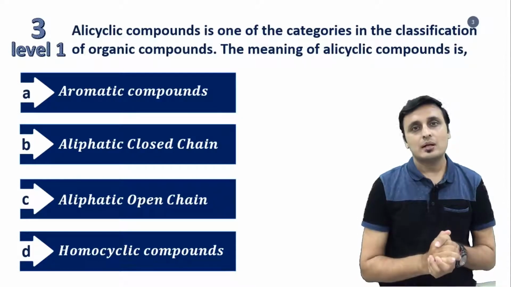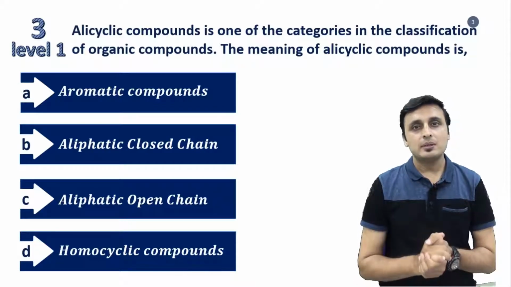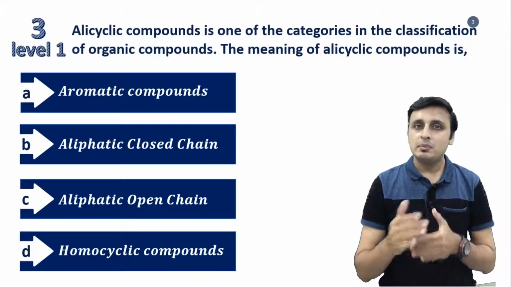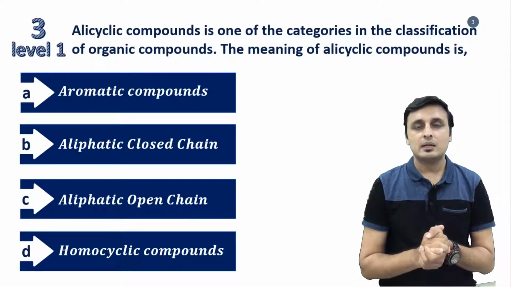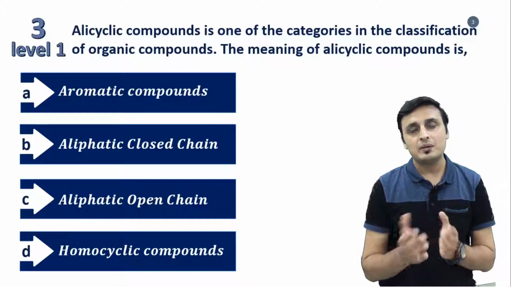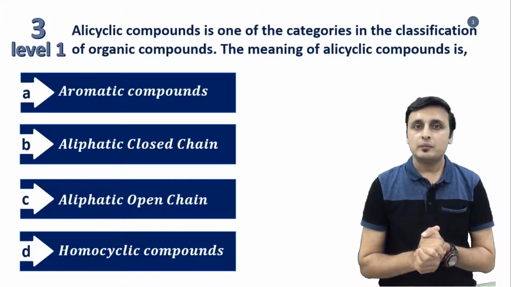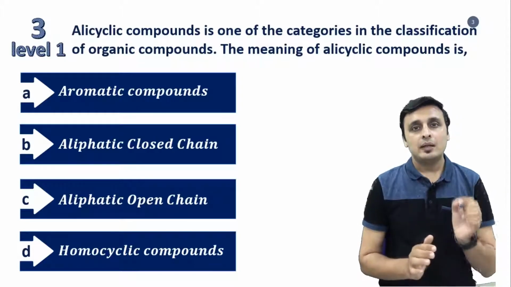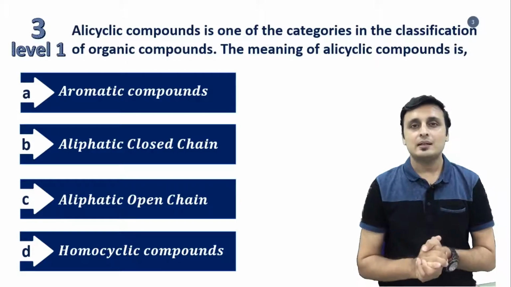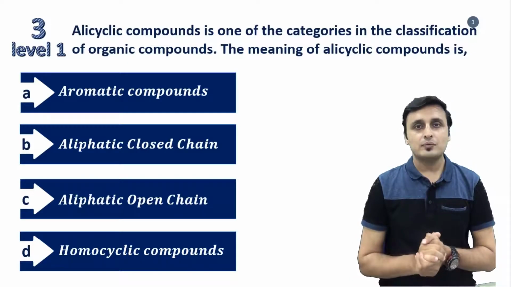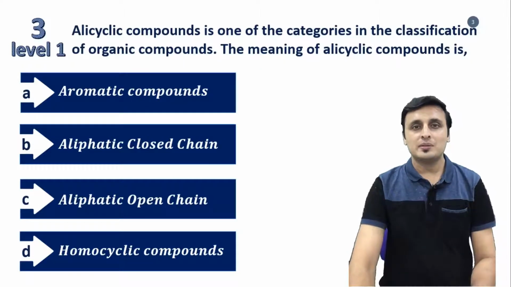What are the compounds called alicyclic compounds? Alicyclic compounds are simple chain compounds, may be made up of heteroatoms or may be made up of homoatoms. It means the atoms may be different, atoms may be the same, but they are closed chain, and therefore we can say that the aliphatic closed chain is the correct category of the alicyclic compound. The correct answer for this question is aliphatic closed chain, that is option B.